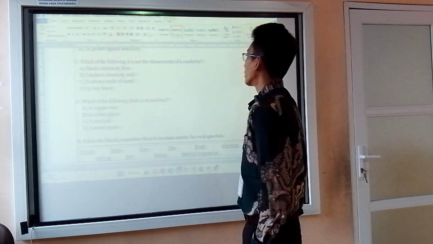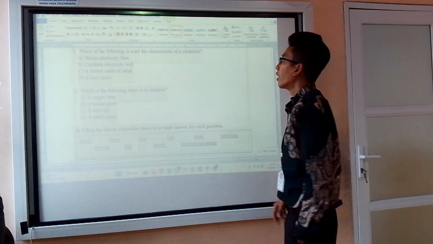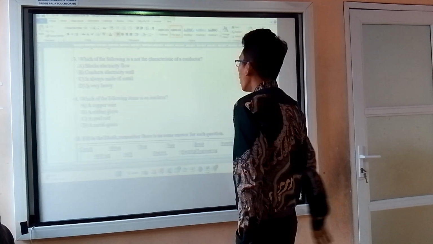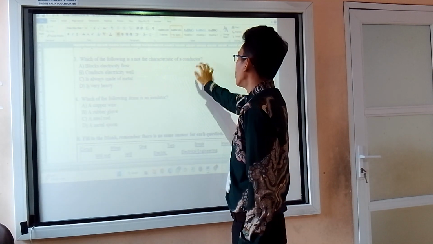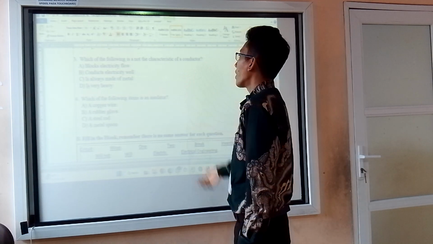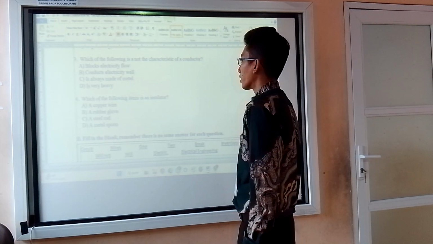Which of the following is not a characteristic of a conductor? These are all characteristics of a conductor, but one of them is an incorrect fact about the conductor.